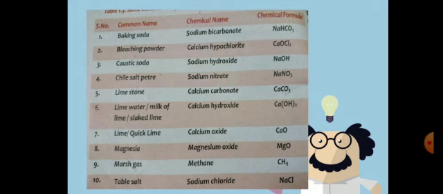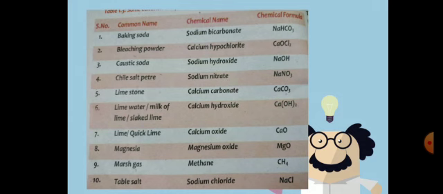Do you remember what a chemical formula is? A chemical formula means the symbols and their combining ratio. When symbols and their combining ratio come together, they form a chemical formula. So how do we form the chemical formula? Sodium ratio is 1, hydrogen ratio is 1, carbon ratio is 1, oxygen ratio is 3.